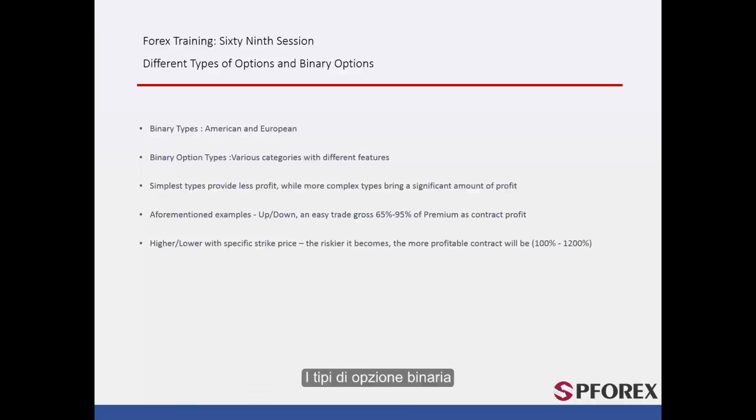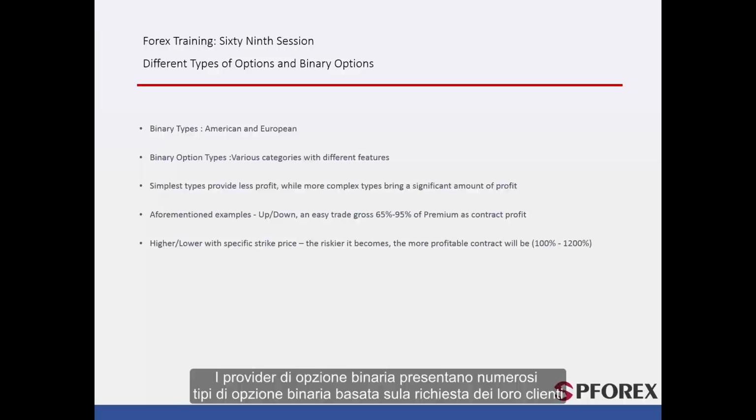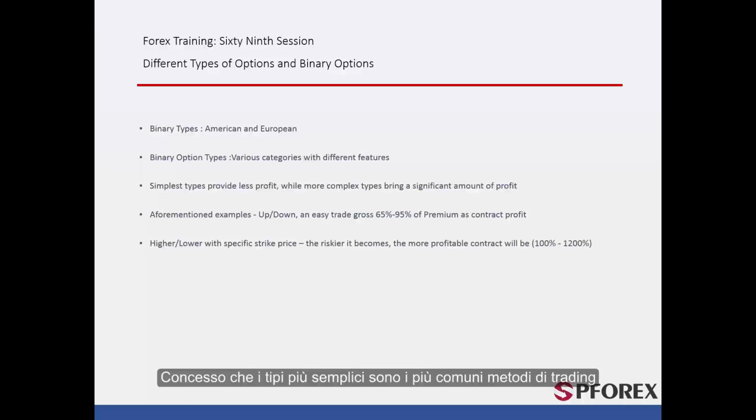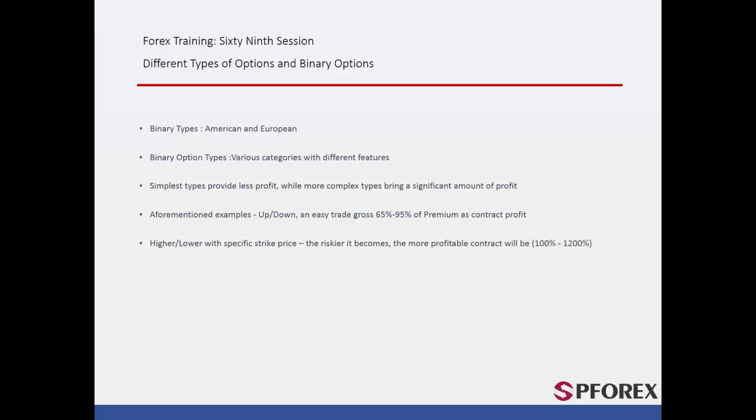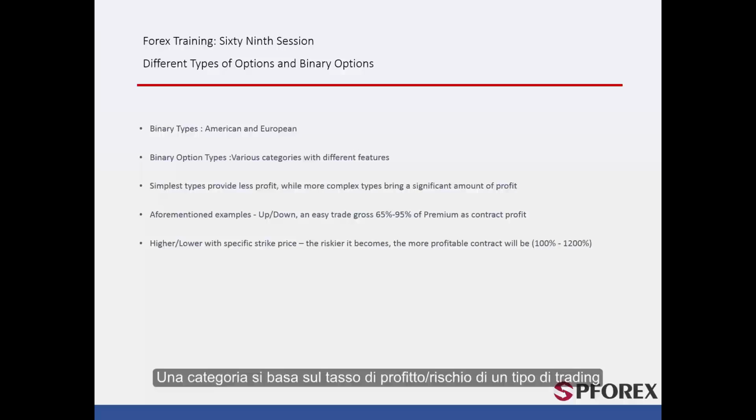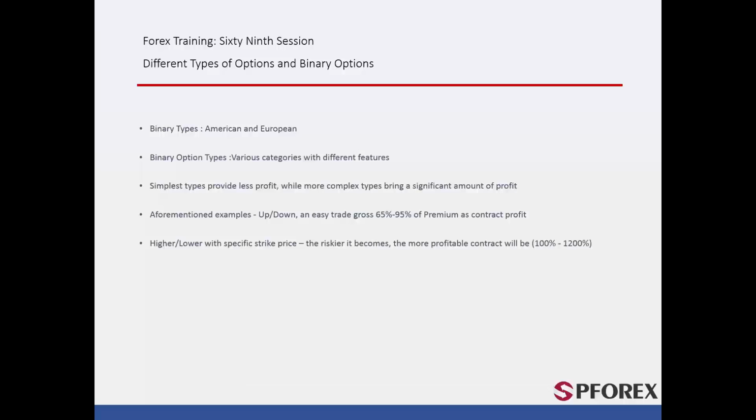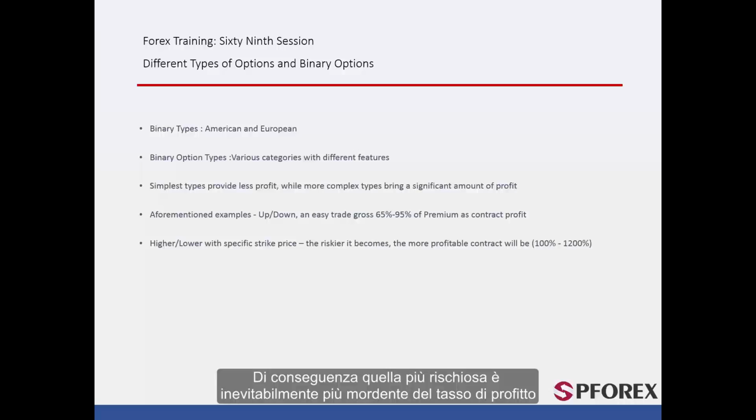Binary option types. Binary option providers represent numerous kinds of binary option based on their clients' demand. Granted that the simplest types are the most common trading methods. Binary options are categorized based on different features. One category is based on profit and risk rate of a trading type. Consequently, the riskier one inevitably has a more catchy profit rate. Profit of the most popular and simplest ones are between 40% and 80% of the premium, while the most complex ones may have profit over 500% of the premium.